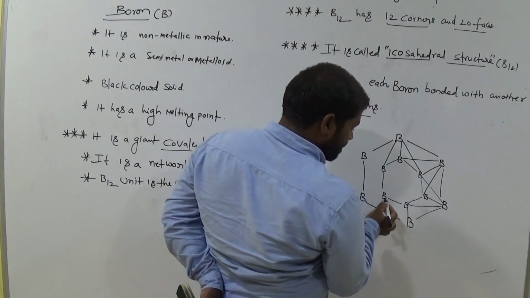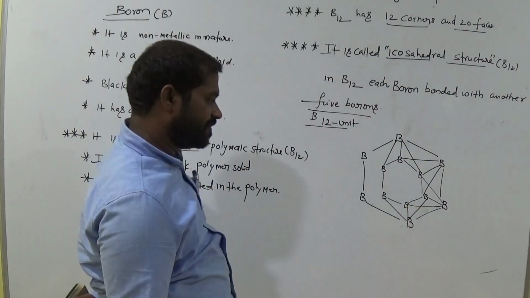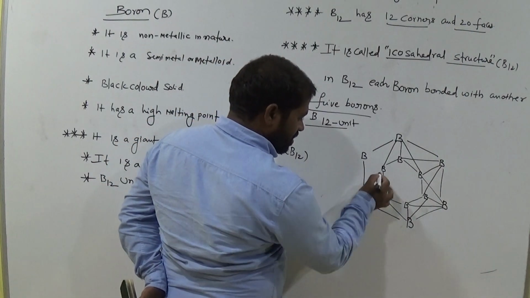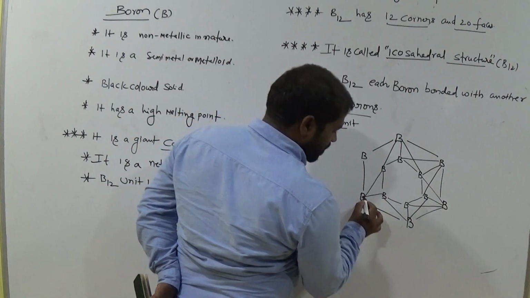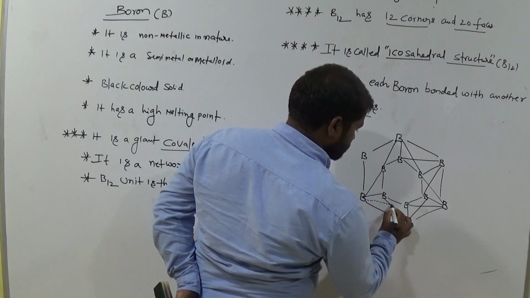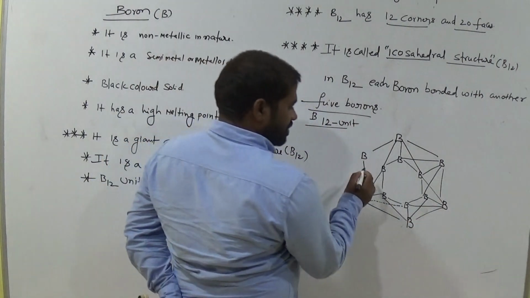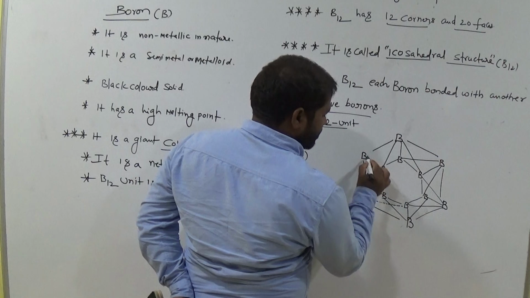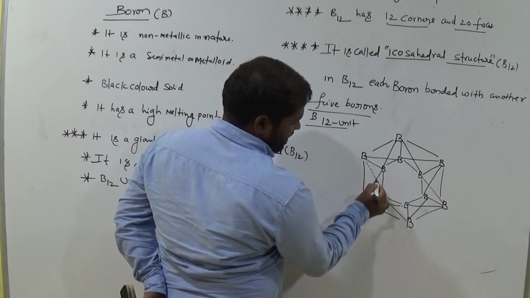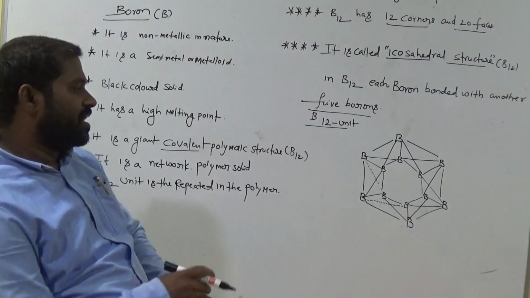This is the boron, and this one, and this one. Clear, all of you? And this is the boron. This boron is bonded with this one. Clear. Come to here. This is with one bond, this boron with one bond, and this is with another boron. Clear? This is the structure of B12.